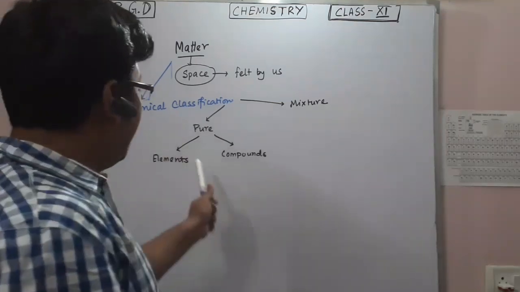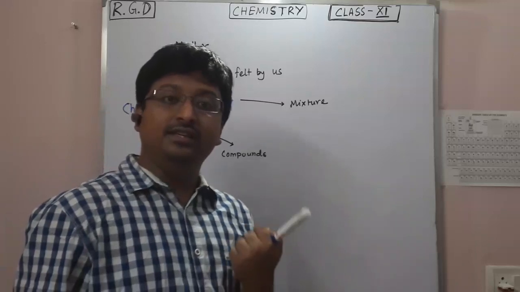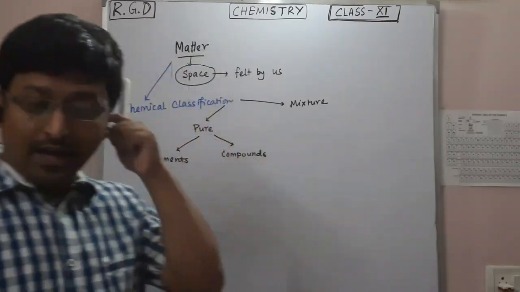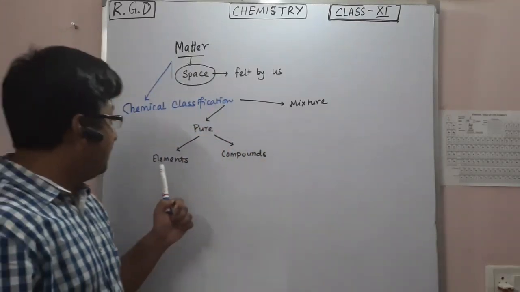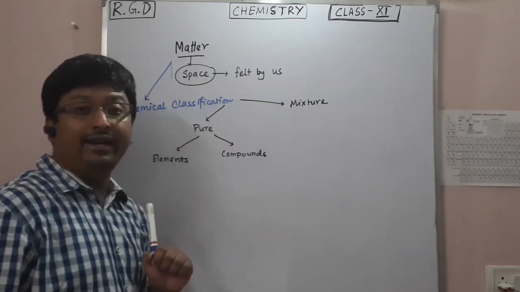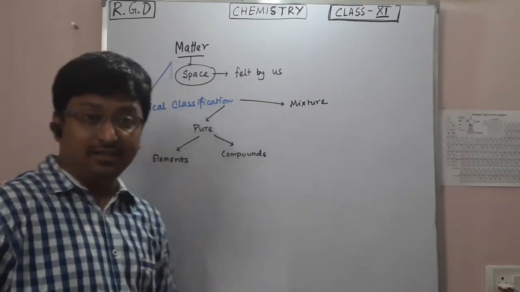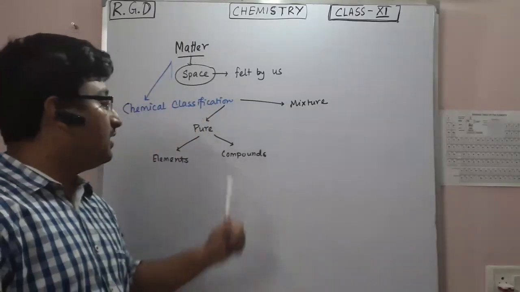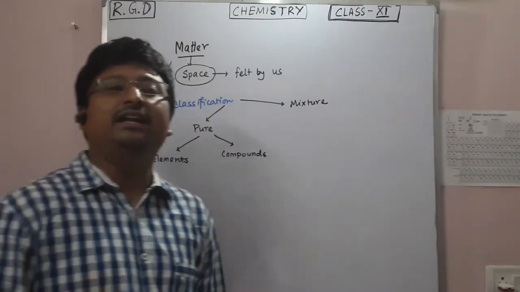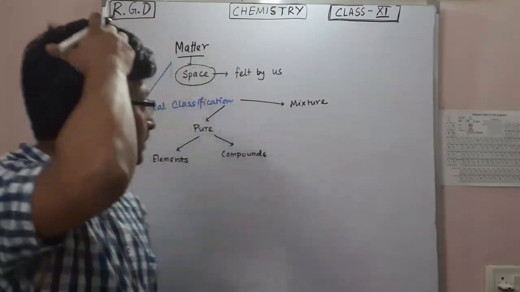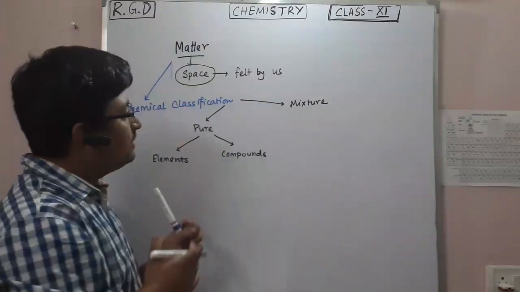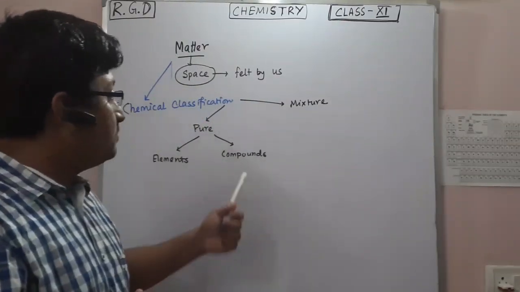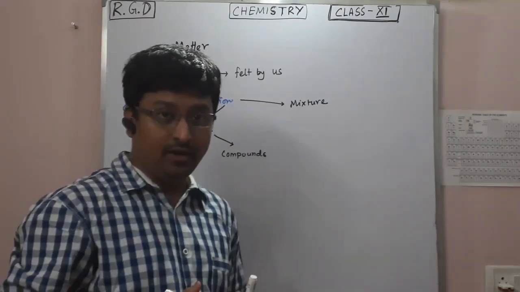Elements are those seen in the periodic table. How would you define an element? An element consists of only single atoms. And what is a compound? A compound is basically a collection of atoms. Now you will say that a compound is also a mixture, right?